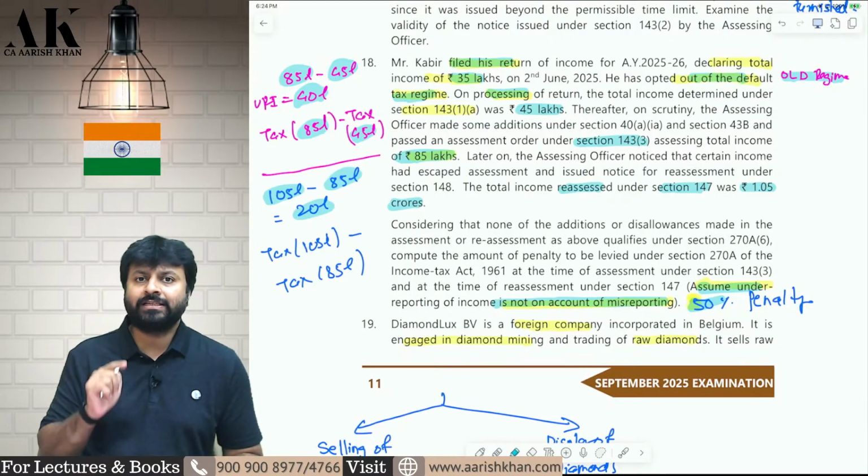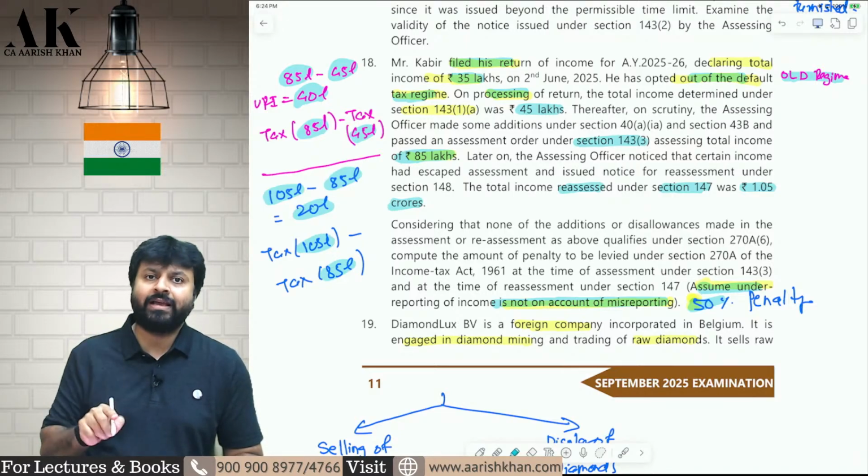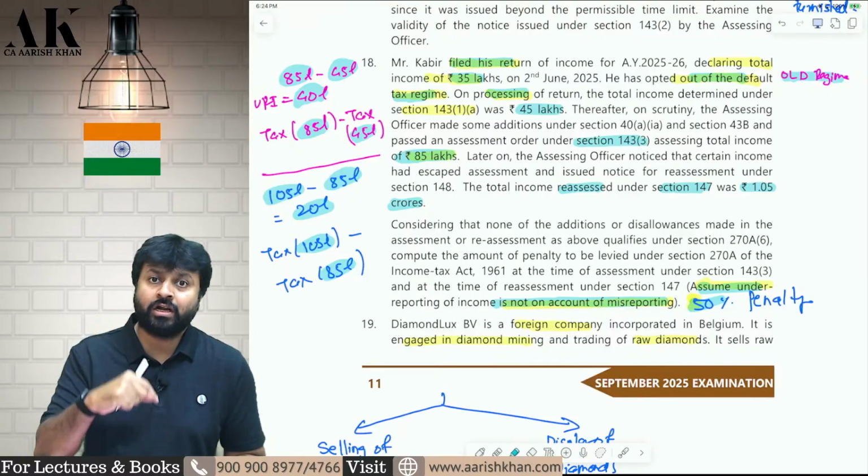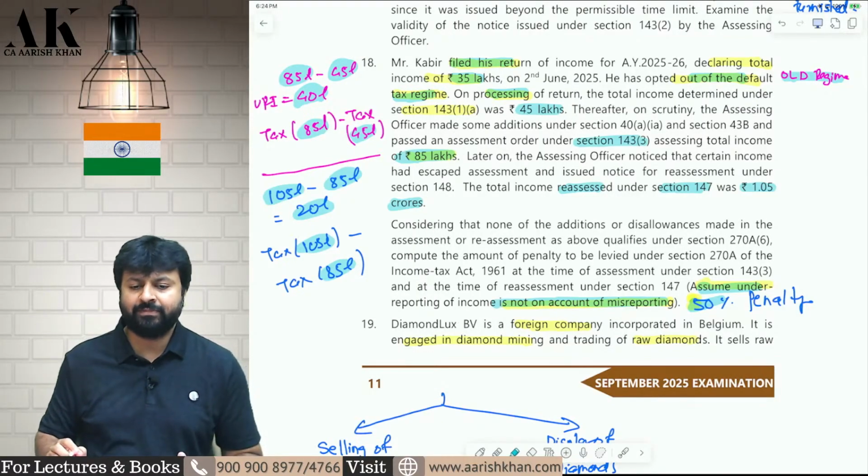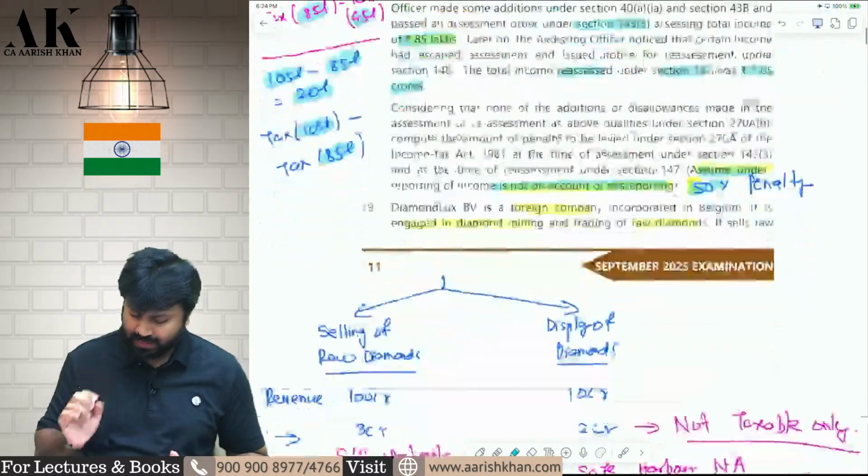Again, you will not compute tax directly on 20 lakhs. First, you will compute tax on 105 lakhs. Then you will compute tax on 85 lakhs. Then the difference will be considered to be tax on underreported income. On that, you will apply 50% penalty. I hope it is clear to all of you.